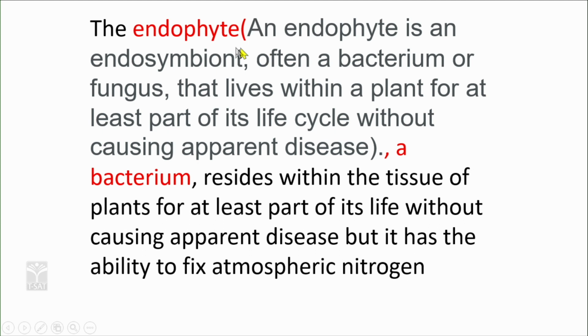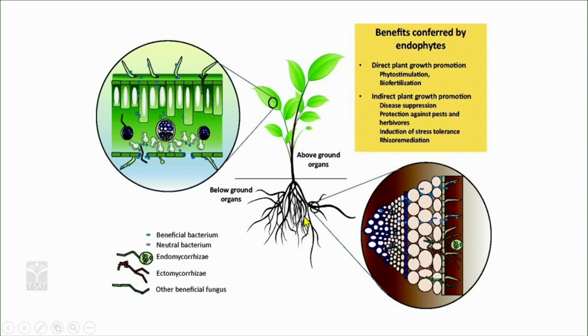The endophyte. An endophyte is an endosymbiont, often a bacterium or a fungus, that lives within a plant for at least part of its life cycle without causing apparent disease. This is what is known as an endophyte, which fixes atmospheric nitrogen. Endo means inside, so it lives in the roots of the plants.